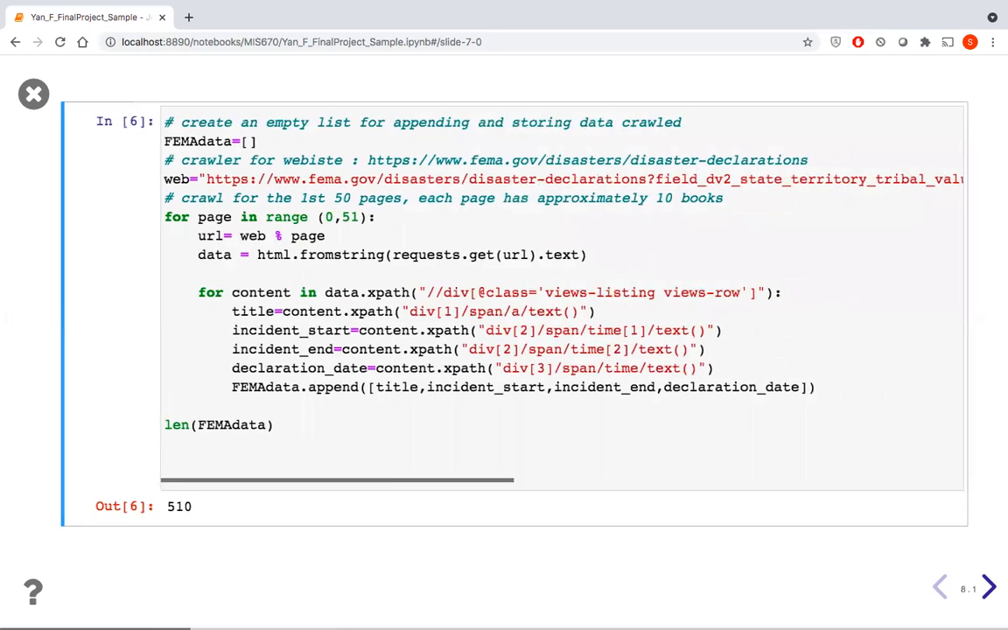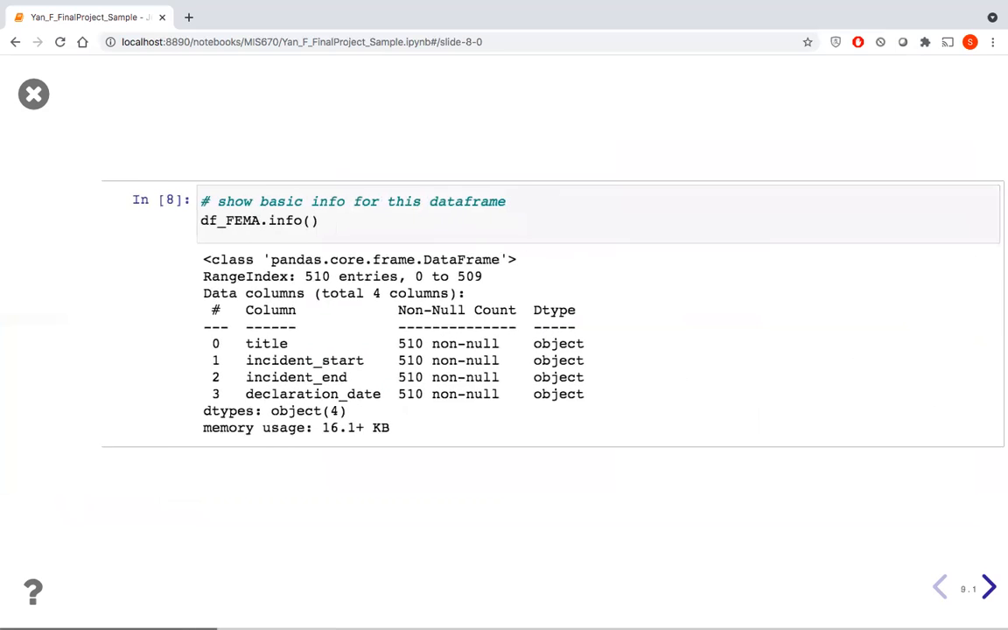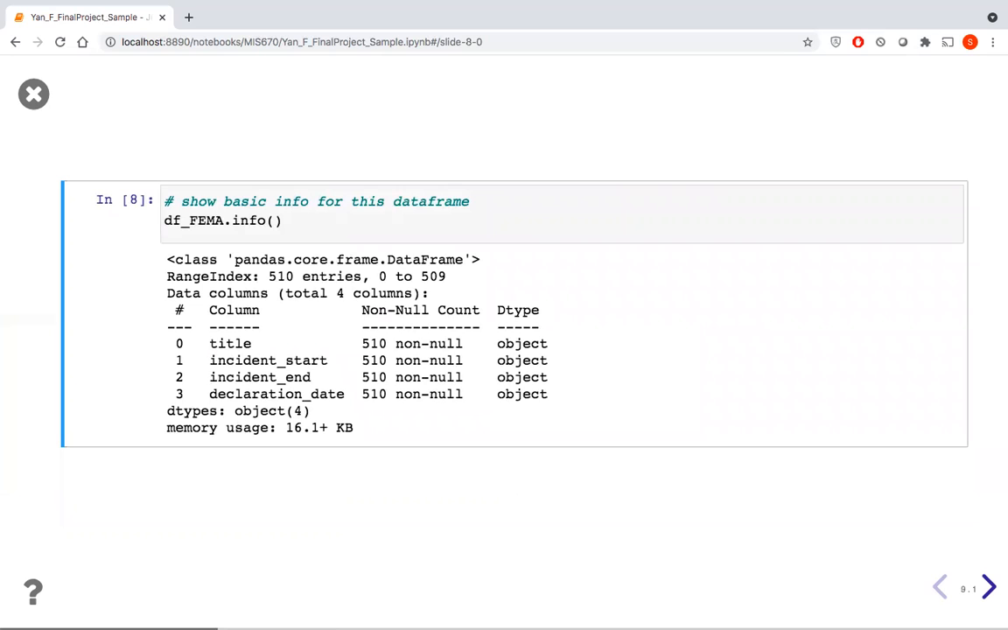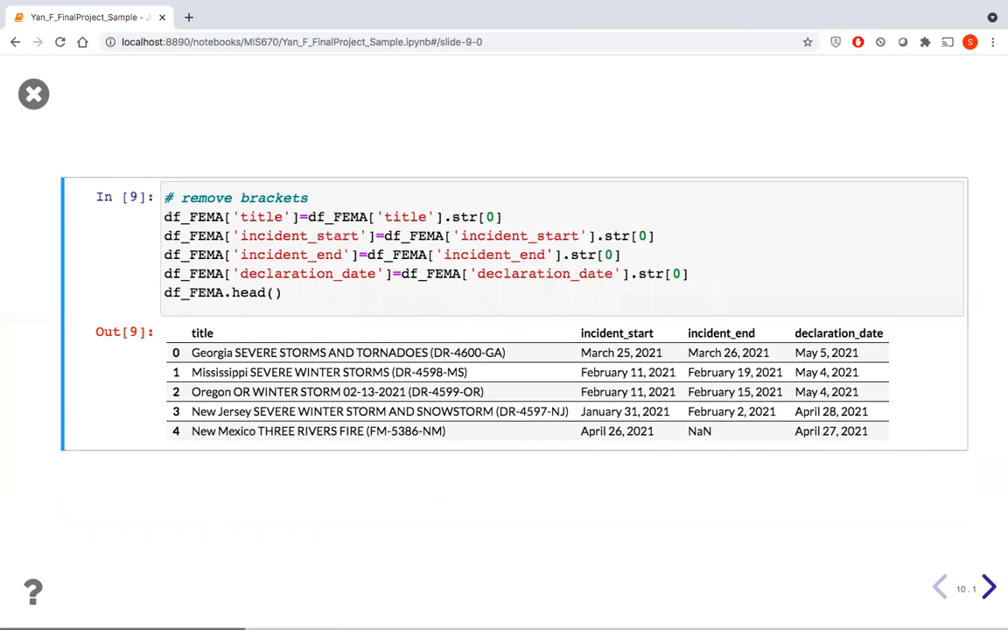The data of the most recent declared disasters are crawled from FEMA's official website using XPath. Important attributes including incident title, incident start date, end date, and declaration date are crawled and transformed into a data frame. The results include 510 declared incidents. Extra steps were taken for data cleaning.